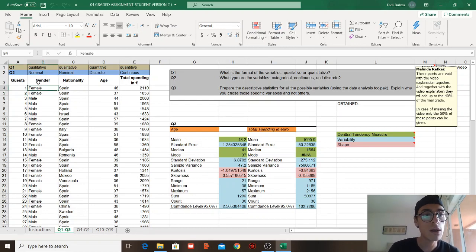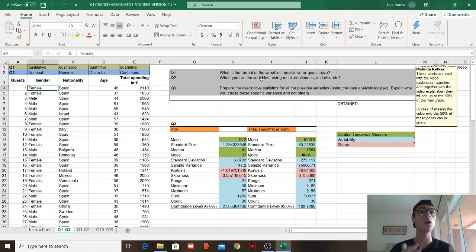When it comes to gender, I'm going to combine question one and question two because they're quite important. Question two: is it continuous, discrete, categorical? When it comes to qualitative data, it can be both nominal and ordinal. What do I mean by ordinal? Ordinal means that we can put it in order.